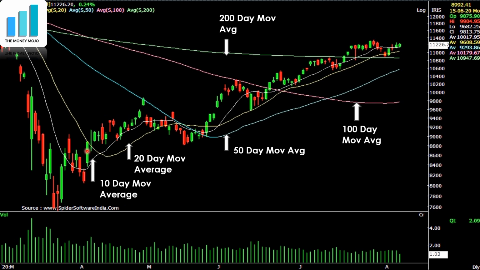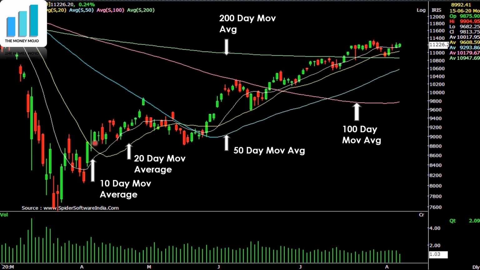And this is again a confident close above the 10-day average. So now we know that Nifty has actually closed well above the average traded price of the last 10 days. But it is still below the average traded price of the last 20 days, 50 days, and so on and so forth.